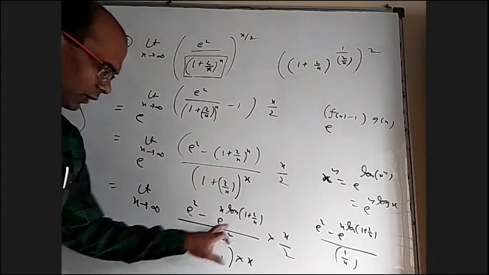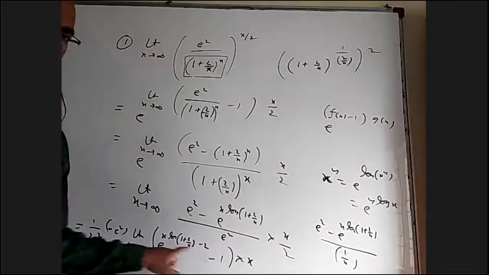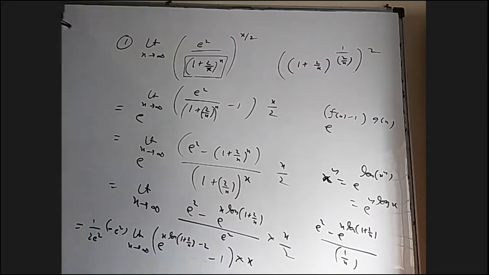When I take e square common, I have to divide this one with e square. e power something by e square will be e power the difference of the powers. Here 1 will be left because I reversed it. This is minus 1. Is it okay? Yes, sir.